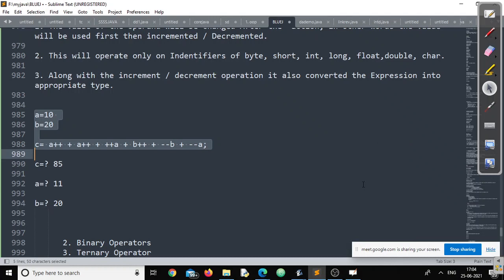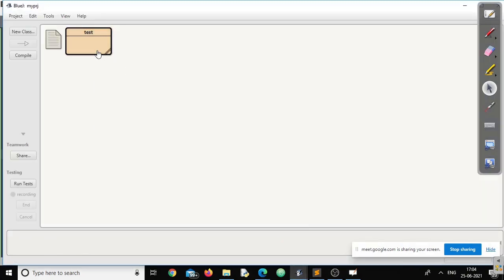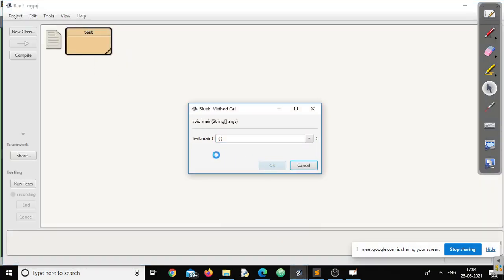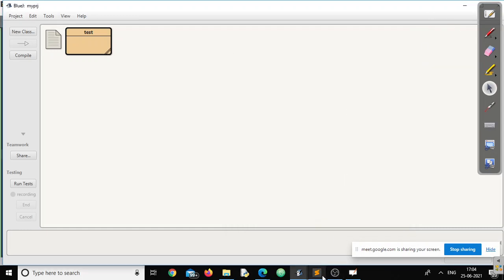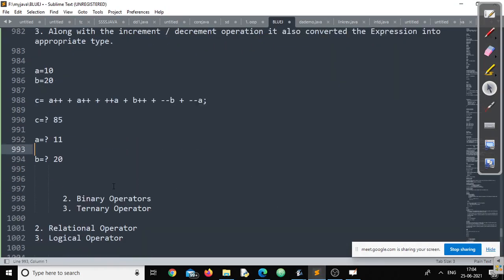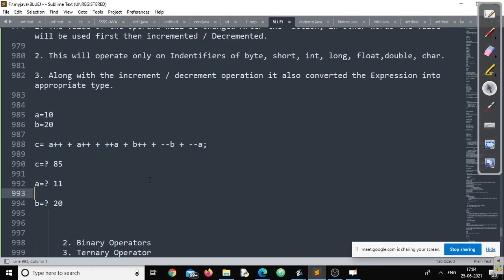The code compiles fine. Next, just execute. C is 86. Satyam, you have calculated wrongly. Yes, sir. But the values of A and B are 10 and 20, 12 and 20, right? Yes, sir. You got the process, right? Now make sure you have calculated rightly. Otherwise, everything is fine and the total calculation will be wrong. Make sure you've done it properly, right?